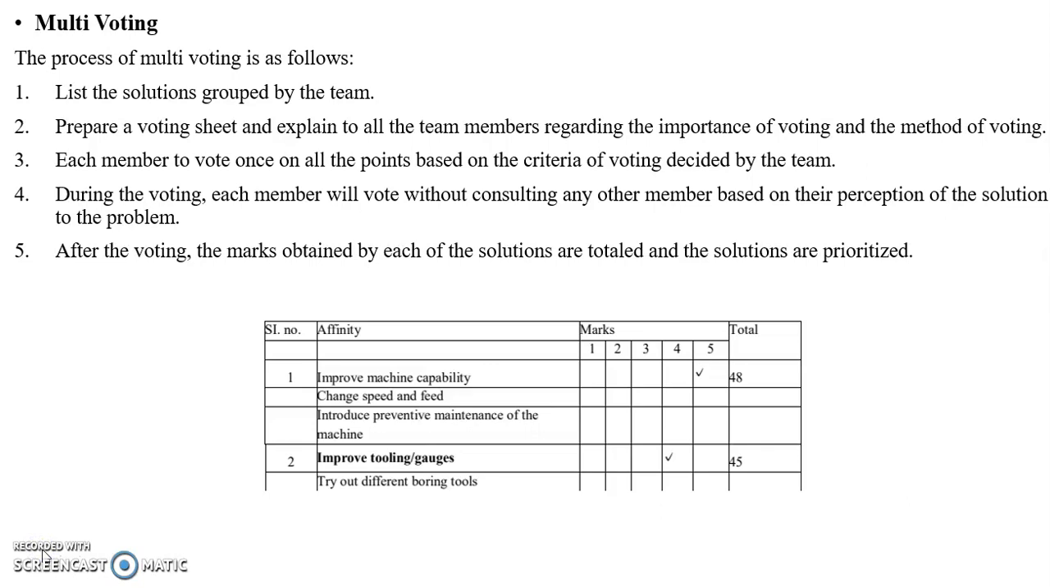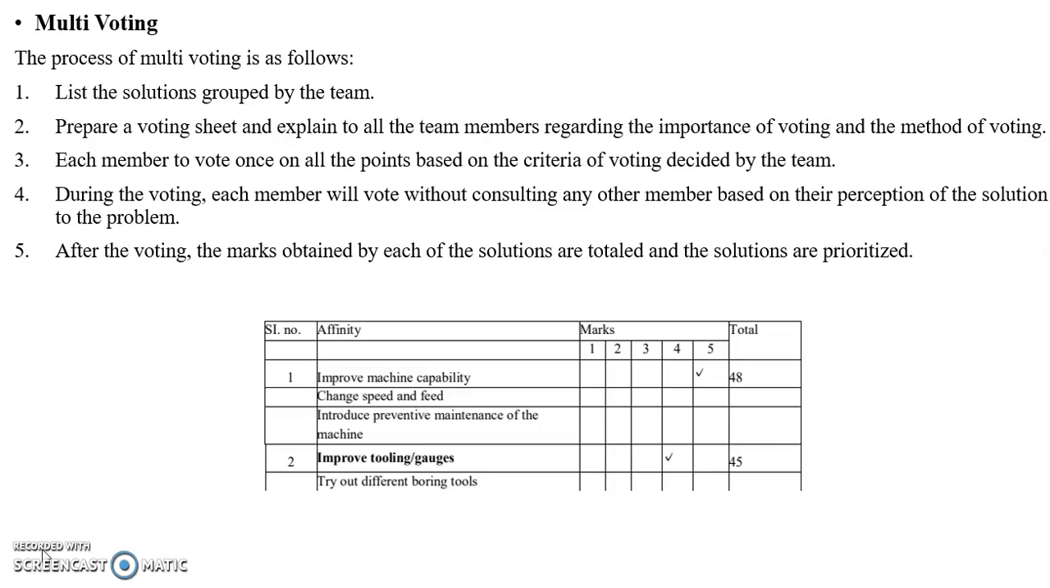And the next tool is multi-voting. Multi-voting is a very useful tool which helps to prioritize the solutions identified during the brainstorming session and characterized by the affinity diagram. The first step in the process of multi-voting is to list the solutions grouped by the team, that is, the solutions given in the brainstorming session.